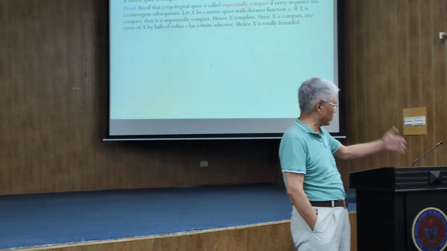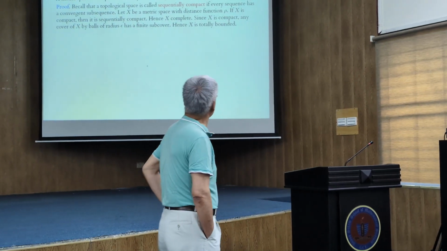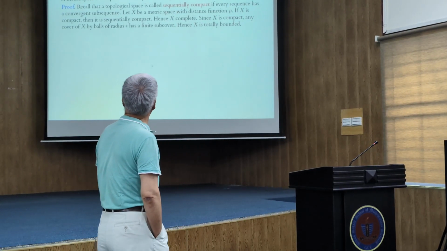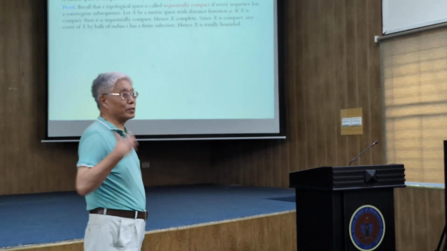That finite means that there is a positive number epsilon which is in the place of R in the definition, and finite means it is totally bounded. So it is complete and totally bounded. This side is easy.